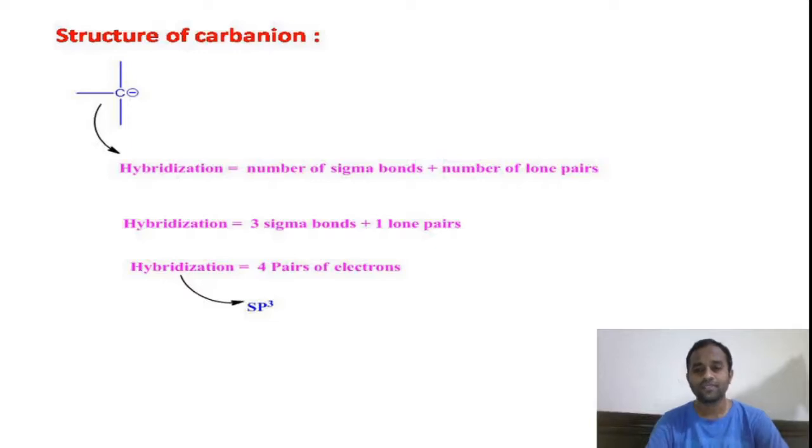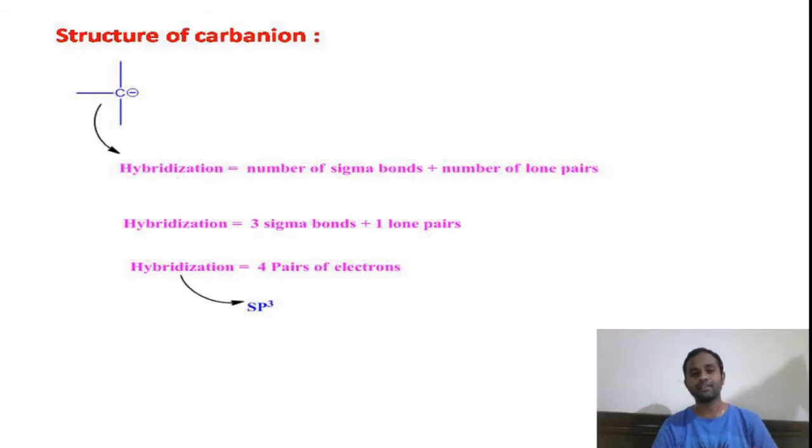In this way, for any carbon in the organic compounds, we can easily calculate the hybridization by this formula, that is number of sigma bonds plus number of lone pairs around the central atom, right? From this calculation, just now we have seen that the hybridization of the carbon anion is sp3.